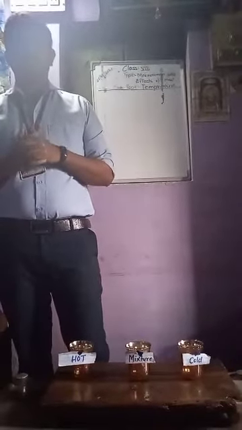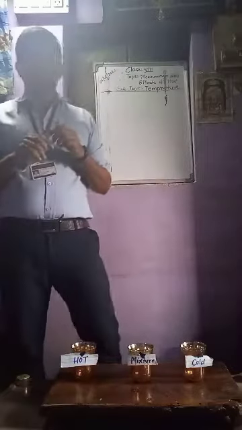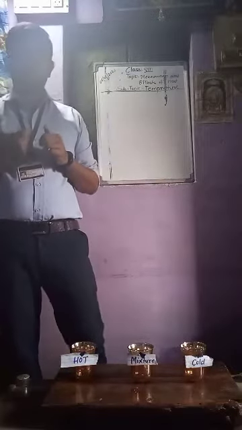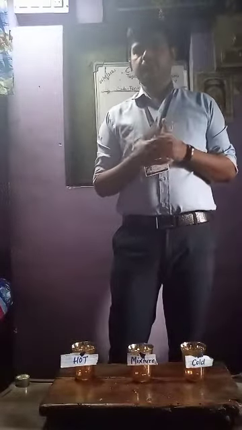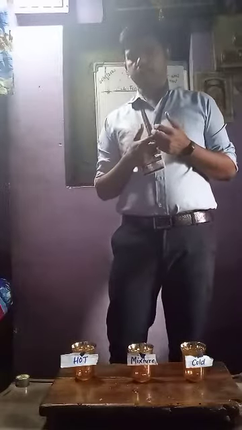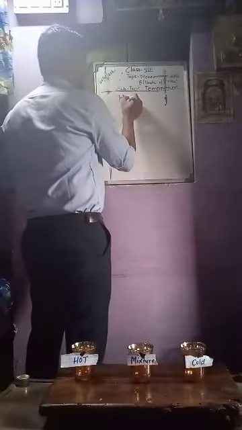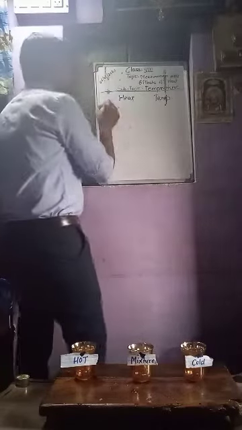We have some objects like a thermometer. There are two types of thermometer. First one is clinical and second is digital. But moving to the thermometer, we'll look at the thermometer in a next video. Before that, we are going to learn about the difference between heat and temperature, and what are the different measures of temperature. So now we'll look at heat and temperature, the difference between heat and temperature.